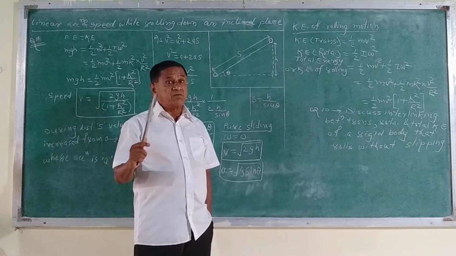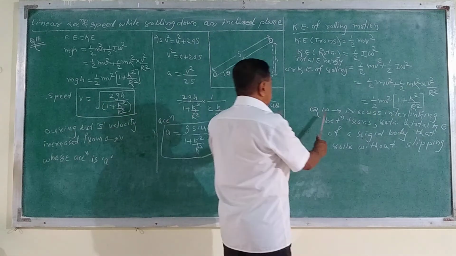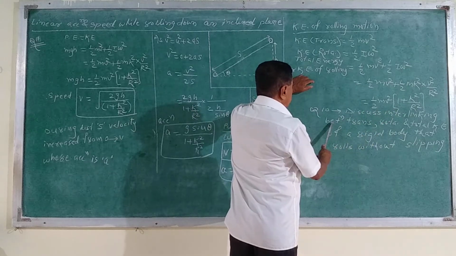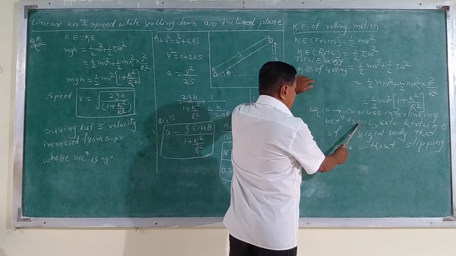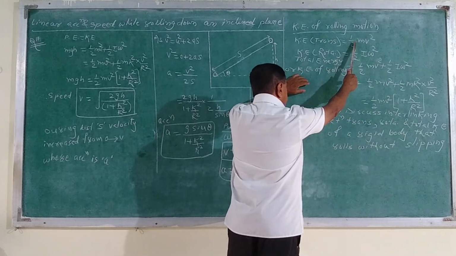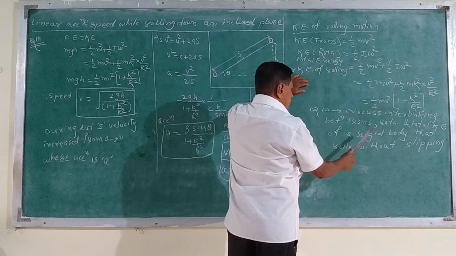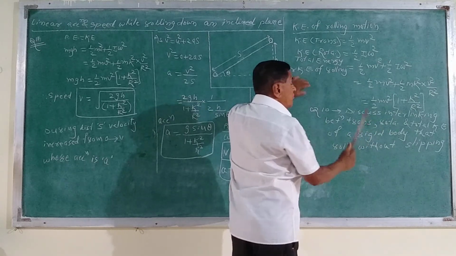घसरणे म्हणजे फक्त ट्रान्सलेशनल मोशन आली. या ठिकाणी त्याचा प्रश्न असा आहे, क्वेश्चन नंबर 10, discuss the interlinking between translational, rotational and total kinetic energy of a rigid body that rolls without slipping.